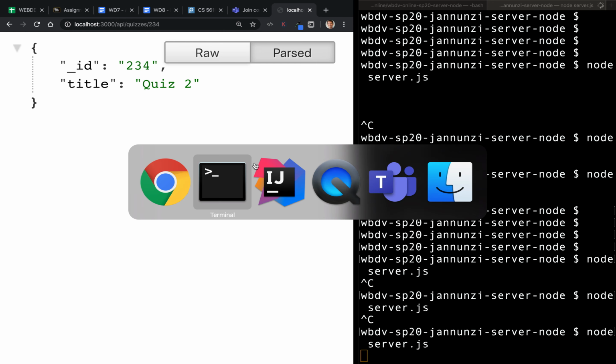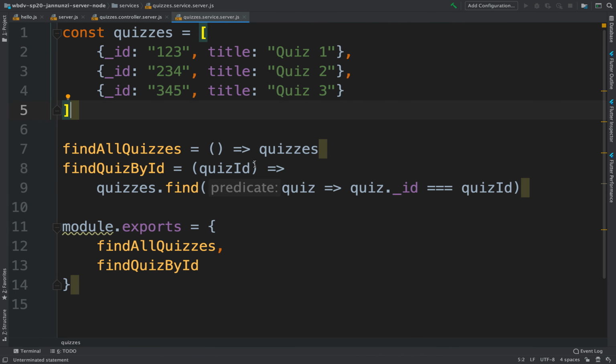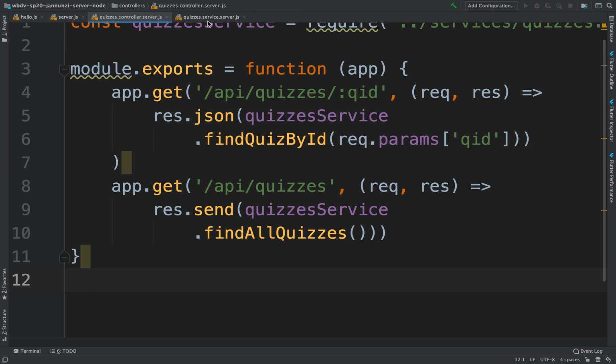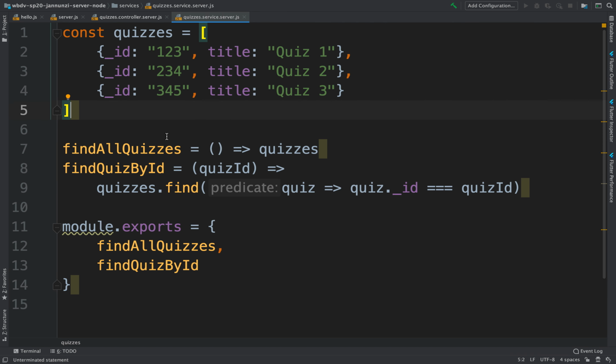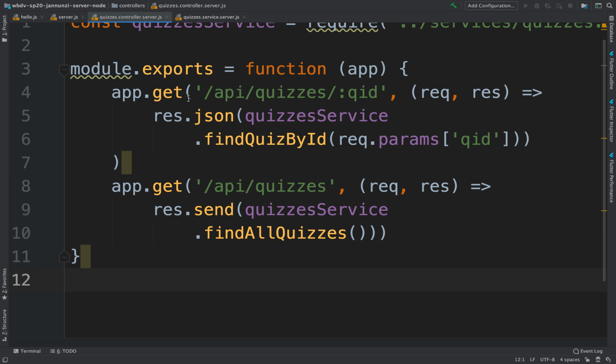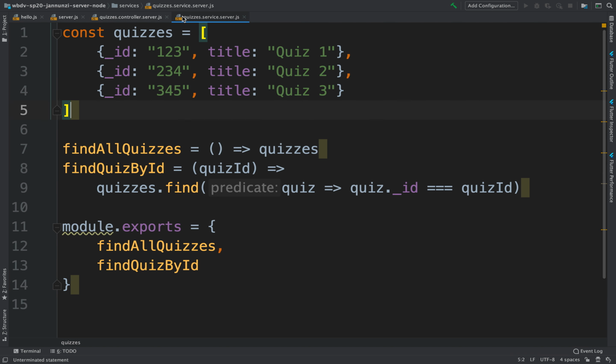Excellent. So we've implemented a couple of best practices of breaking up our code into RESTful controllers that use a service to manipulate and access the data. The controller, which is a RESTful controller, together with a service, together they implement what we call a RESTful web service. Okay.